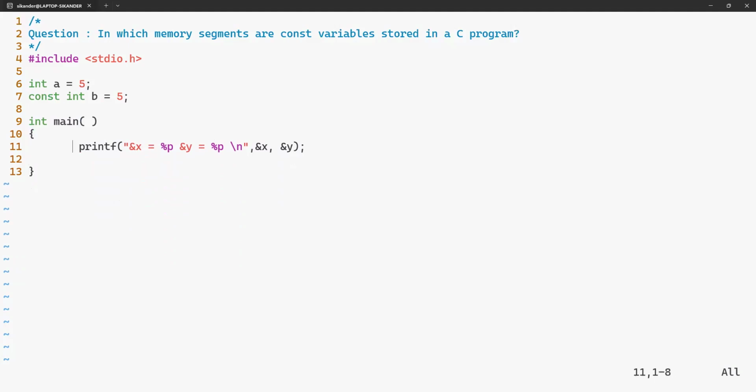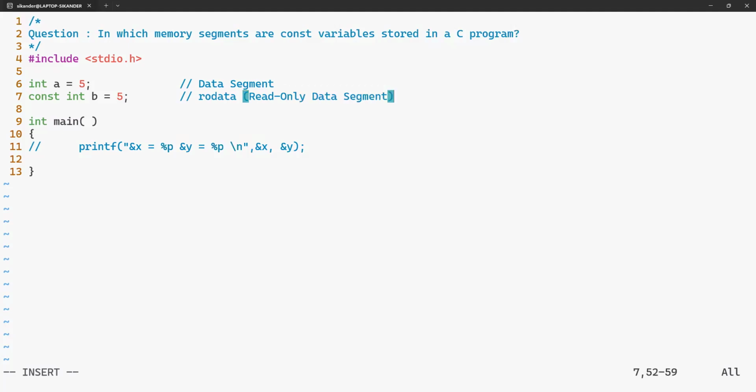I'd like to first observe in which memory segment A and B are stored. Now, A is stored in a segment called the data segment. What about B? Is it also stored in the same data segment as A? The answer is no. It is stored in the RO data segment, which is also called the read-only data segment.